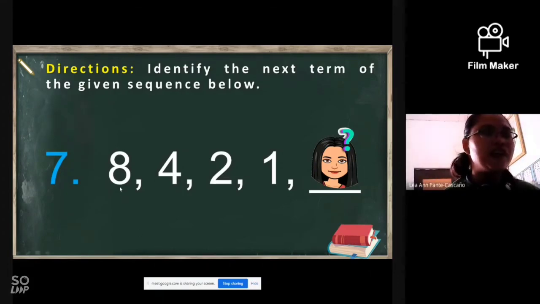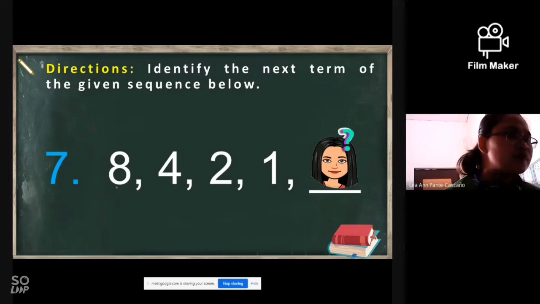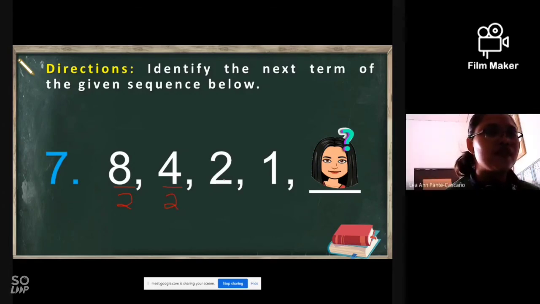So for this one, 8 divided by 2 is 4. And divided by 2 also, since that is the pattern, the answer is also 2. 2 divided by 2 is 1.